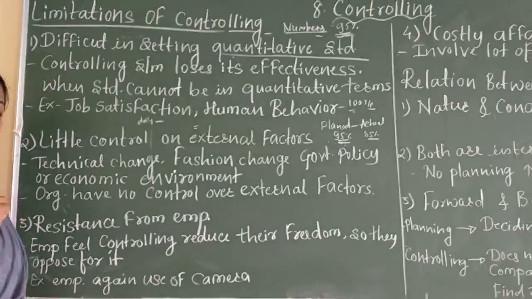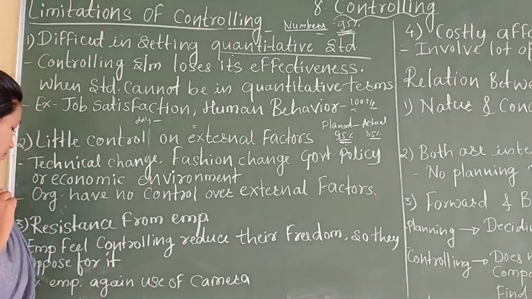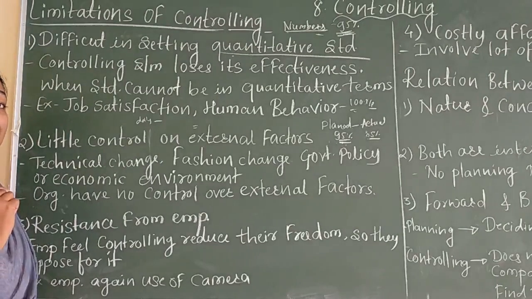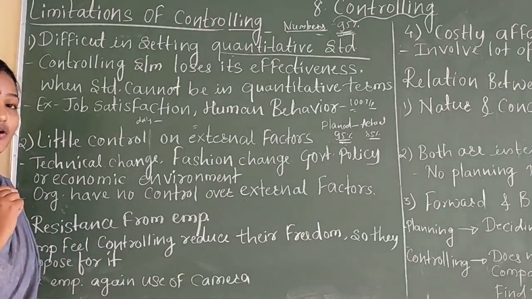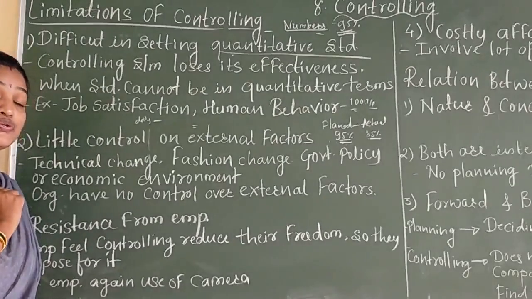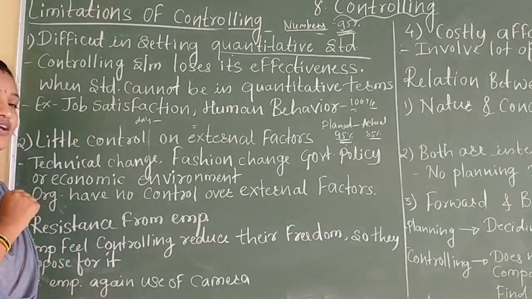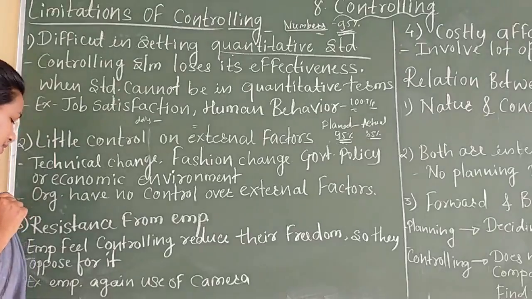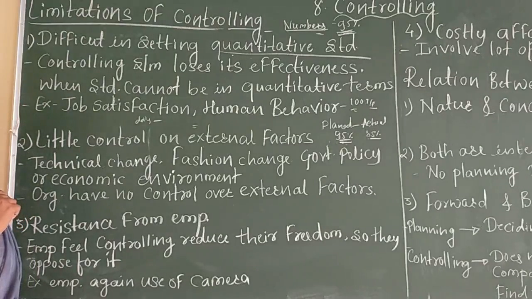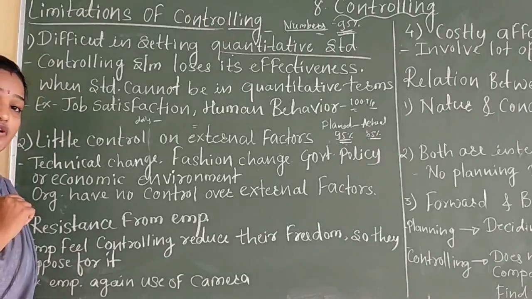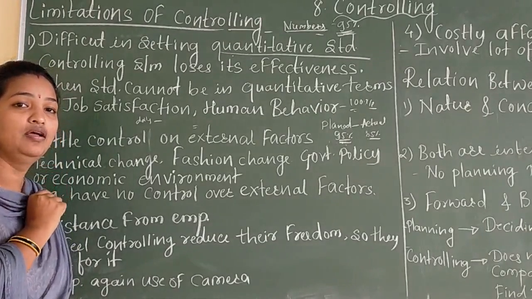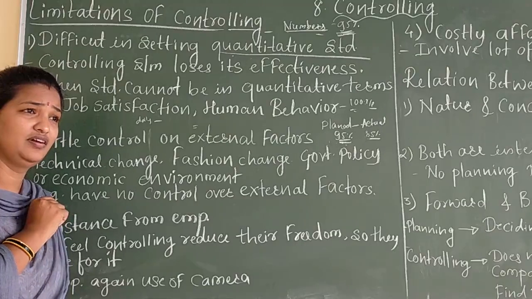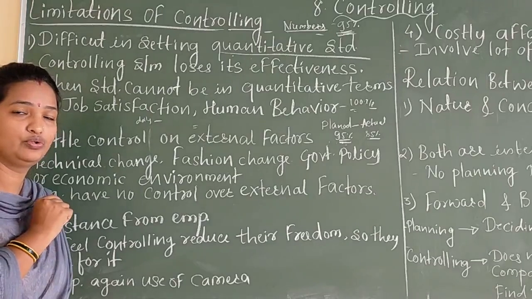The next limitation of the controlling process is resistance from employees, or opposition from the employees, because you are controlling the performance of your employees. Employees feel it affects their freedom, so they oppose it. Take the example of cameras. Suppose to observe performance, you place a camera in the employee's cabin. It does not feel good to your employees.